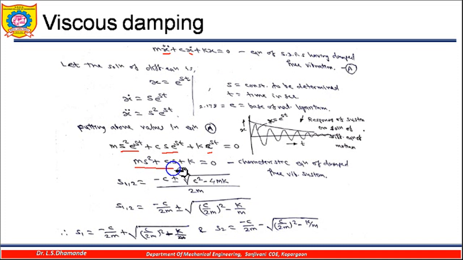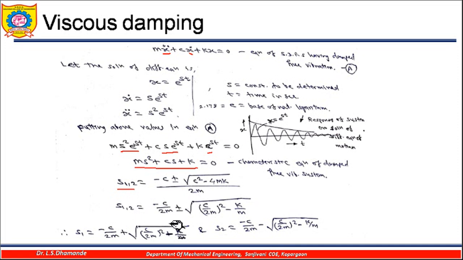Once you have the algebraic equation, you can find the roots of this equation, that is, get the value of s. Since it is a quadratic equation with s square, there will be two roots, s1 and s2. Suppose I write this equation as a x square plus b x plus c, then we find the roots by using minus b plus minus under root b square minus 4ac upon twice a. Here b is c, so minus c plus minus under root c square minus 4ac, where a is m and c is k, so 4mk, upon twice m.